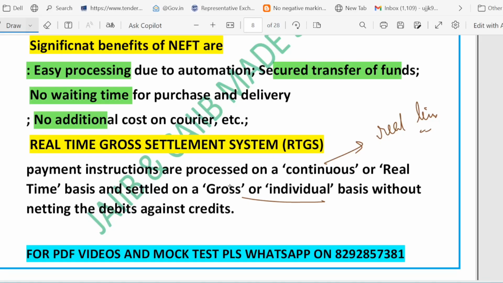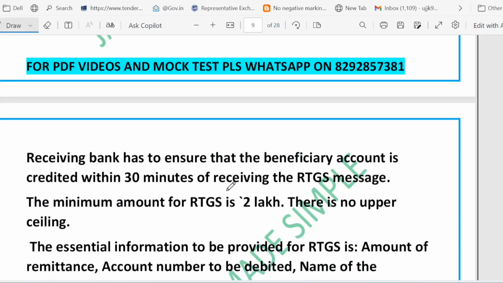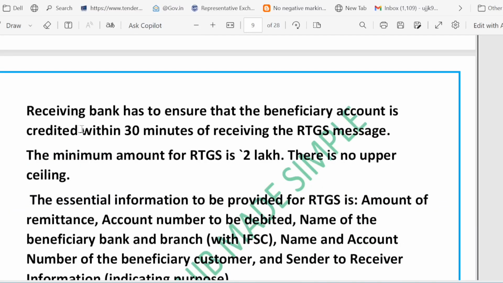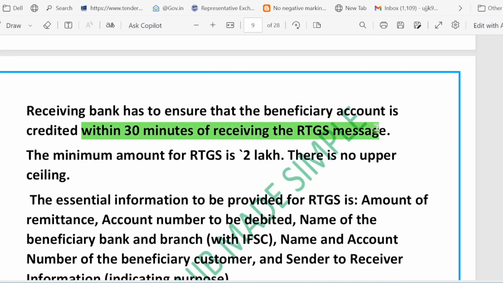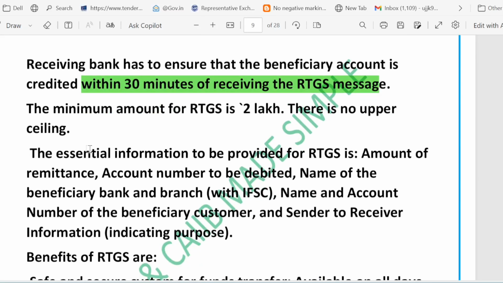And the receiving bank must credit the beneficiary account within 30 minutes of receiving the RTGS message. Now let's look at the limits and required information for RTGS. The minimum amount for RTGS is 2 lakh. Right. No maximum amount.